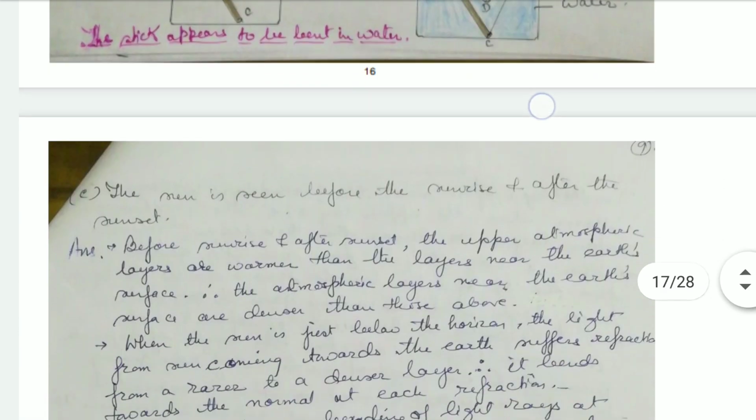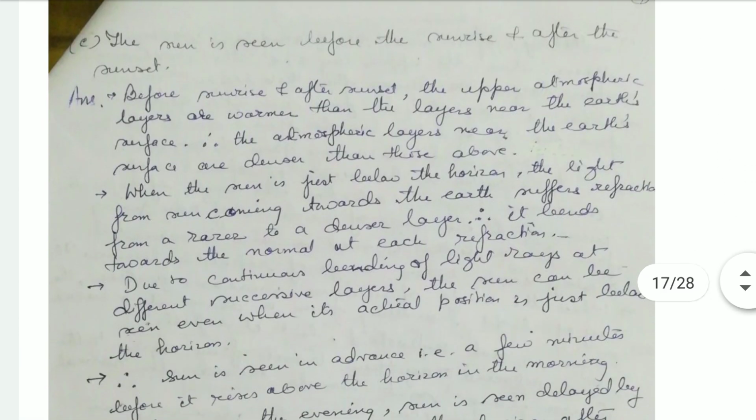Okay. Then, the sun is seen before the sunrise and after the sunset. The reason we need to find out. Okay, so I'll stop here. I'll continue with this discussion in my next video.